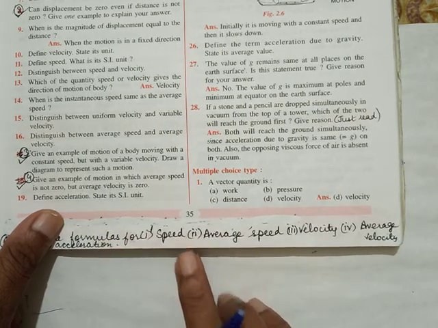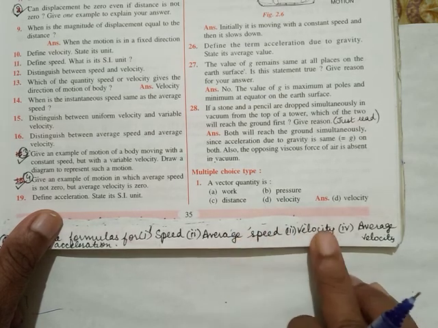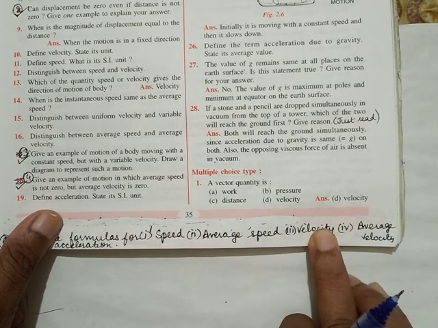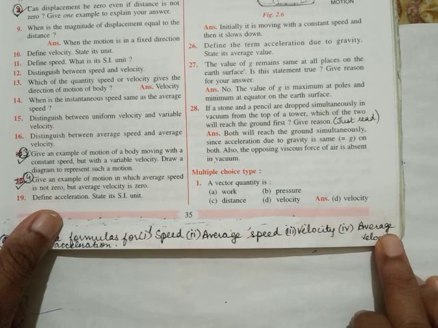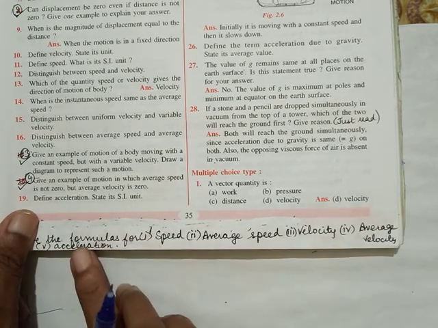Speed, you know, is distance upon time. Average speed is total distance upon total time. Velocity is displacement upon time. Average velocity is total displacement upon total time. Acceleration is change in velocity upon time.